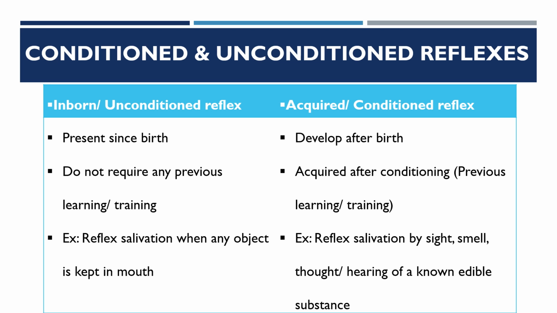And then acquired, so they all develop after birth. So we have to condition the subject to acquire a reflex. So they have to be properly learned or trained. For example, reflex salivation by sight, smell, thought, hearing. So it all depends upon how we train the person.